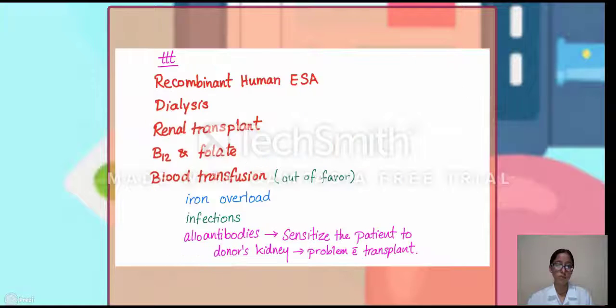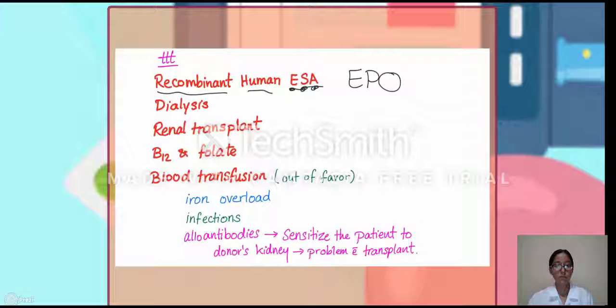Okay. How to treat? There is a new thing right now called the recombinant human ESA. ESA stands for erythropoietic stimulating agents. This is EPO made artificially. We give them to people who are deficient in EPO. Some athletes abuse EPO to get more RBCs, to carry more oxygen, to perform more exercise.